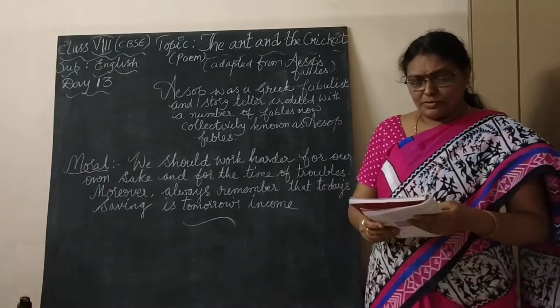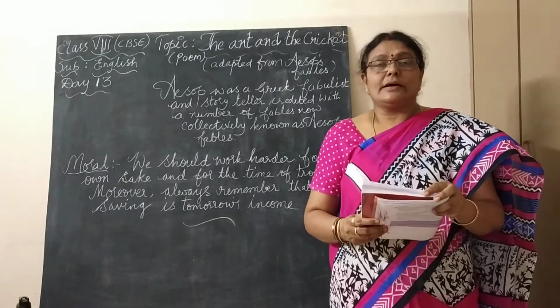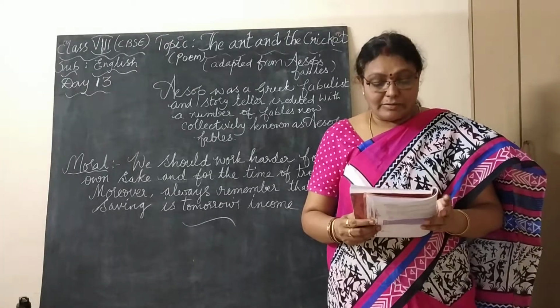So, before I start the poem, just please open your books and see the pronunciation and see the words one by one, how I am reading, children.